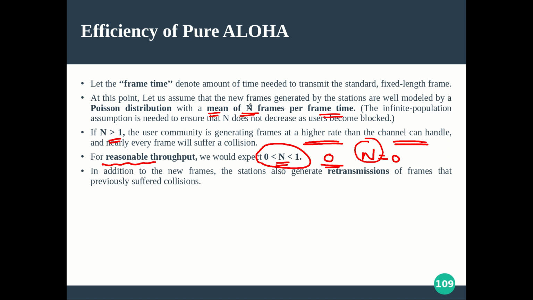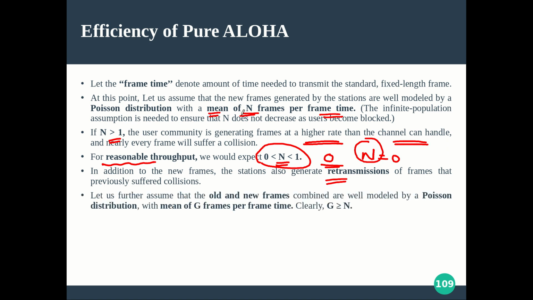As per this definition, n is assumed to be the new frames generated, but sometimes there will be retransmission of the older frames also, right? So for this mean, we need a different value. So let us take it to be g. We just change the variable for incorporating the retransmission frames also. So the old frames which are being retransmitted and the newly generated frames.